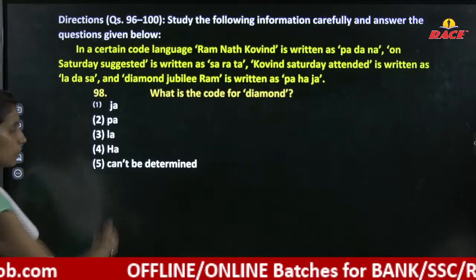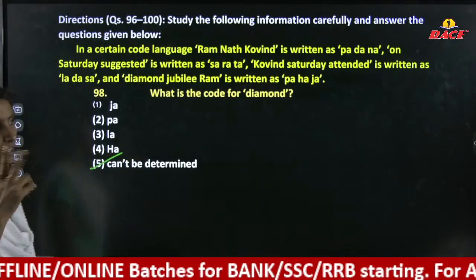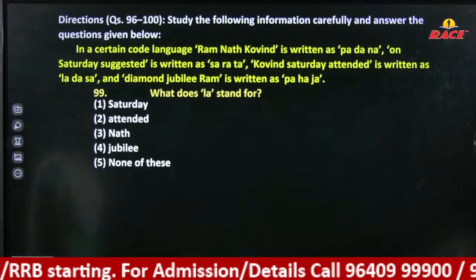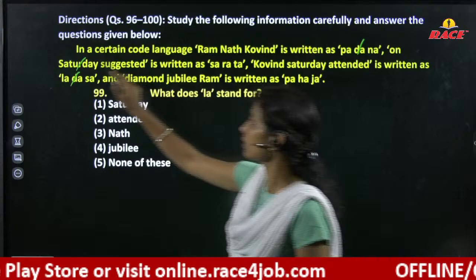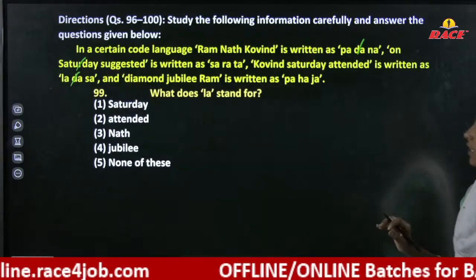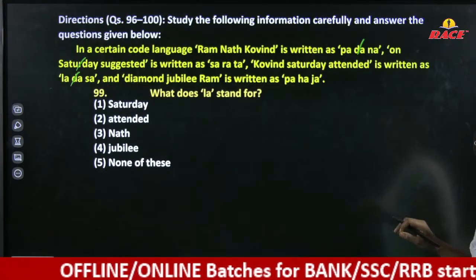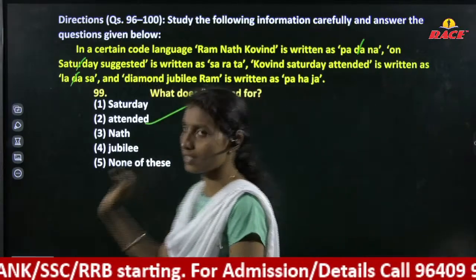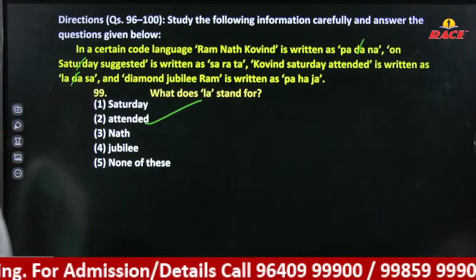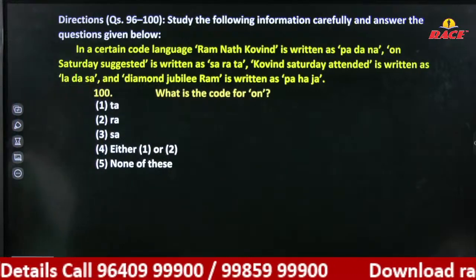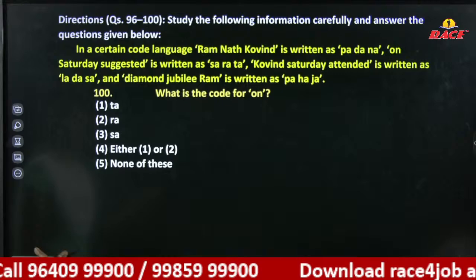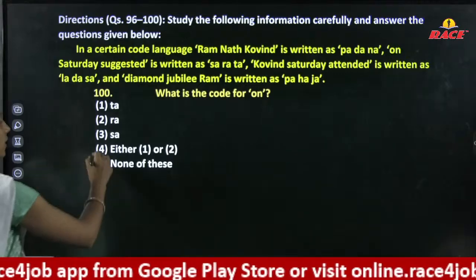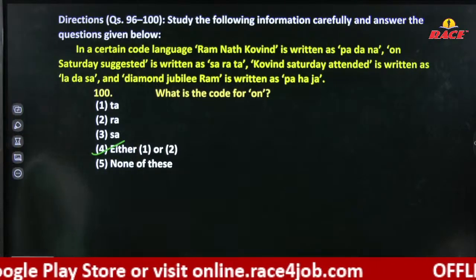Can't be determined because there are two words. La. Where is la? Third Saturday, SA is eliminated and the remaining here it is attended. Answer is attended. On. We checked for on. On may be TA or RA. Directly it is either 1 or 2.